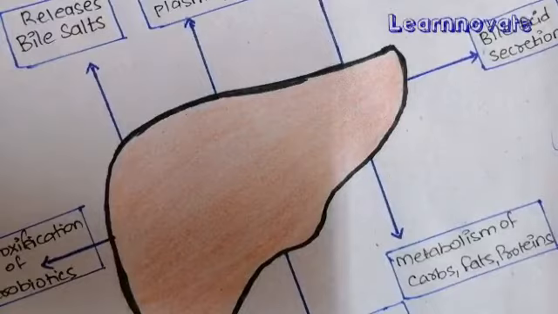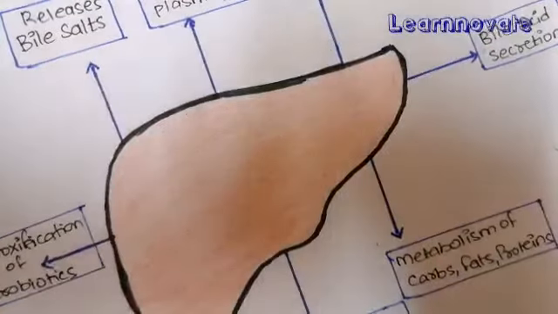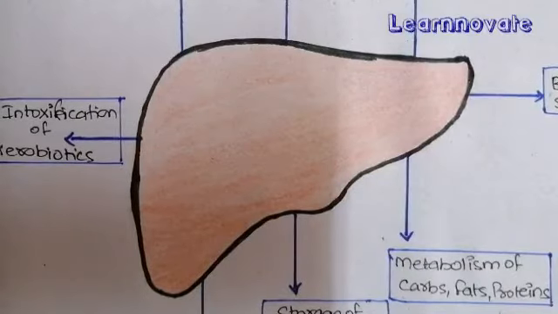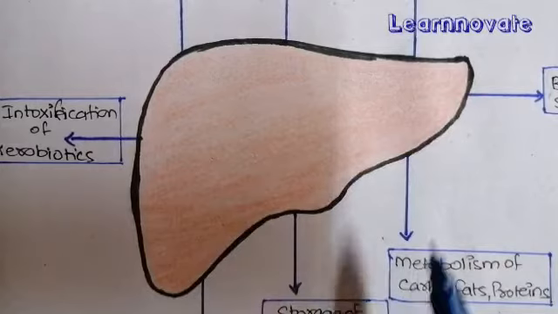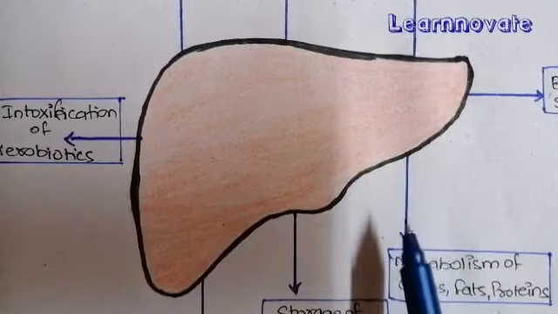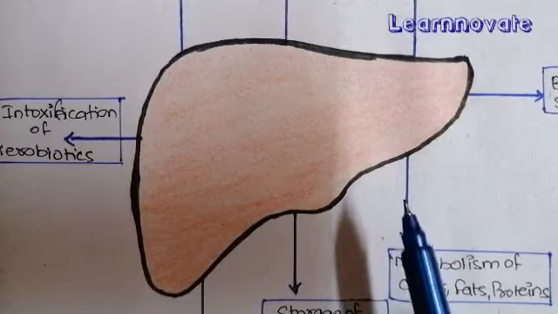In this video, we are going to discuss the metabolic functions of the liver. So what is the liver? We should know the liver is the largest organ in the human body. The liver has very much importance in the body because it is about 2% of the total body weight, and this whole liver is important for the metabolism of many macromolecules, for the filtration of blood, and mostly for the formation of bile.